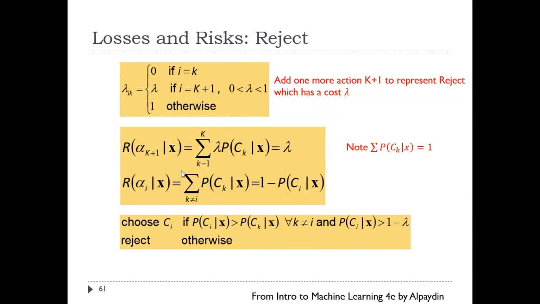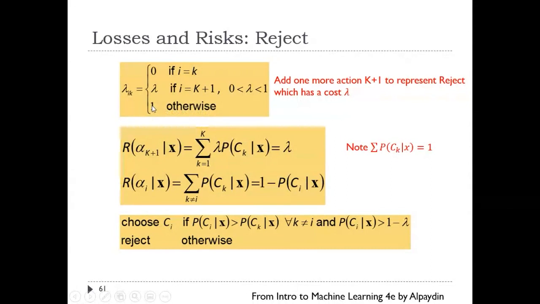So at this time, what does the action mean? Ask an expert. Does this person have cancer? Don't let the computer decide it. Call an expert and let the expert make that decision. So a+1 means the system will reject making a decision. It is not sure, basically. And we can label that with a cost lambda.